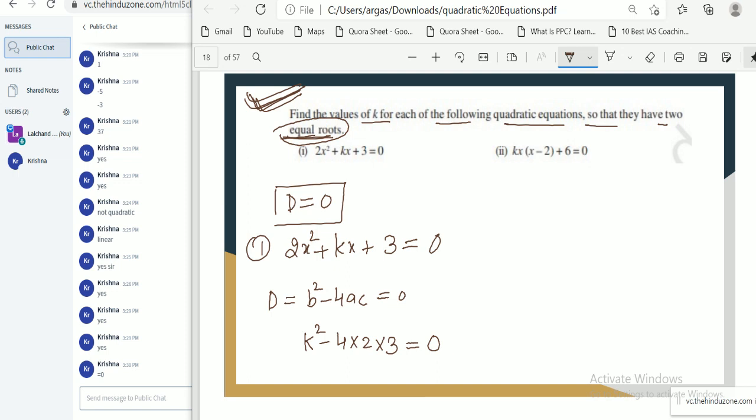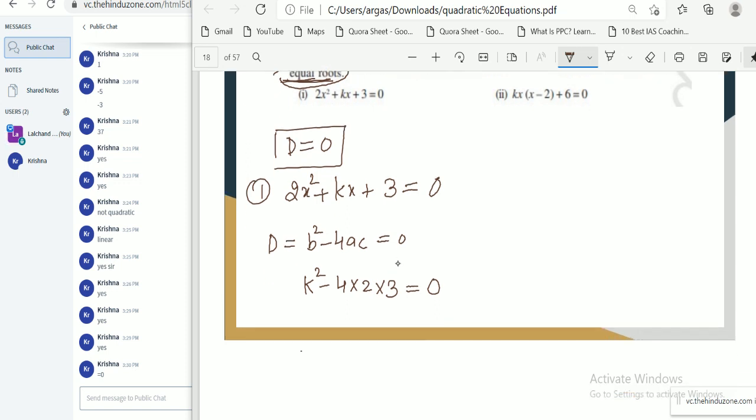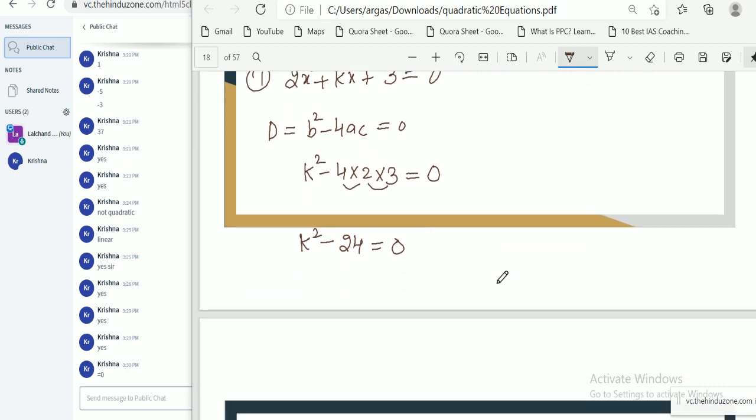Okay, and further k square minus 24 equal to 0. Okay, 4 2s are 8, 8 3s are 24. Now the value of k: k square equal to 24, then the value of k will be plus minus under root 24.